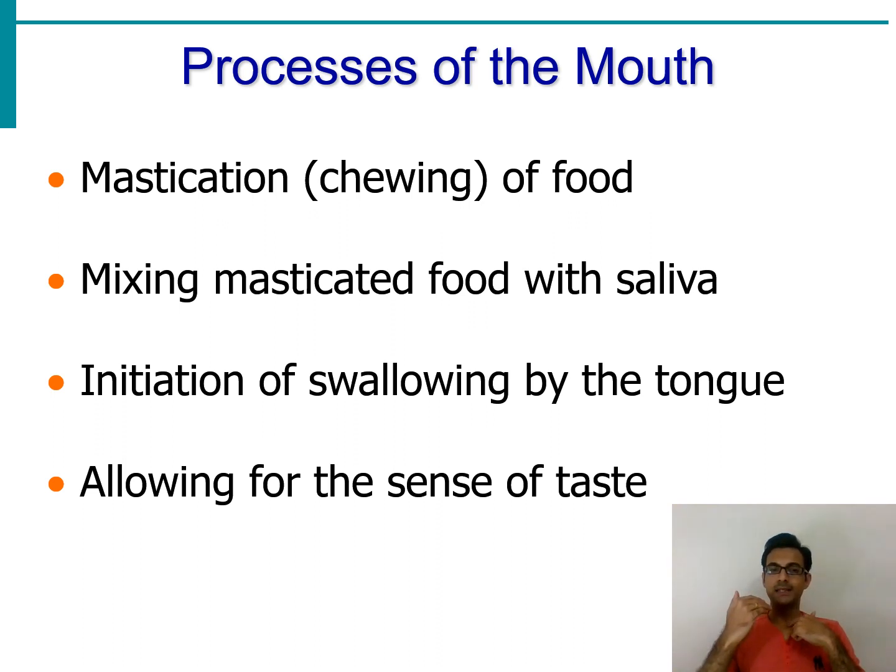The next, most important function of the oral cavity along with chewing is the sense of taste. Without the sense of taste, saliva will not be secreted as required.